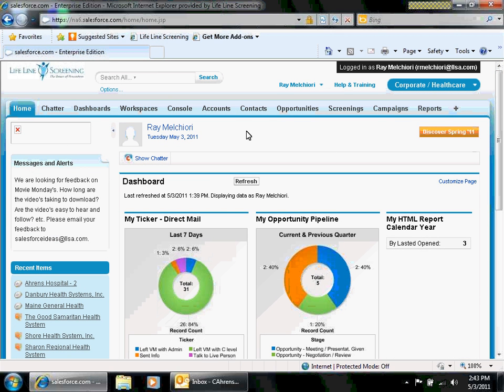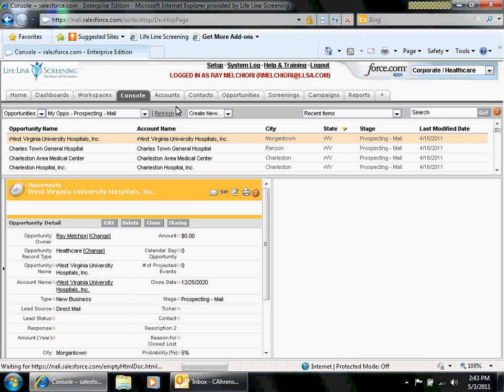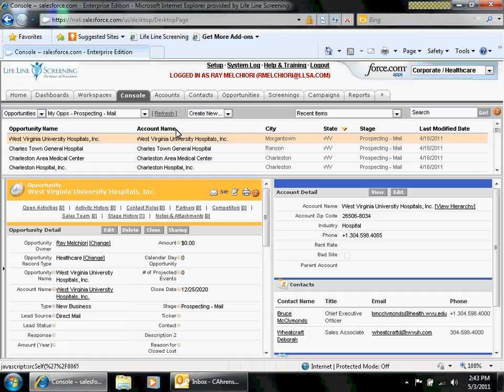Okay, next thing that you need to know is that on Opportunities, we created a new look for you. Actually, what I'm going to do is go into the console, because everybody seemed to like that in the training class. So I'm going to click on Console, and there's a few different ways you can look at opportunities. So you want to make sure underneath your Home tab, you see the word Opportunities, and this drop-down does have the word Opportunities selected.